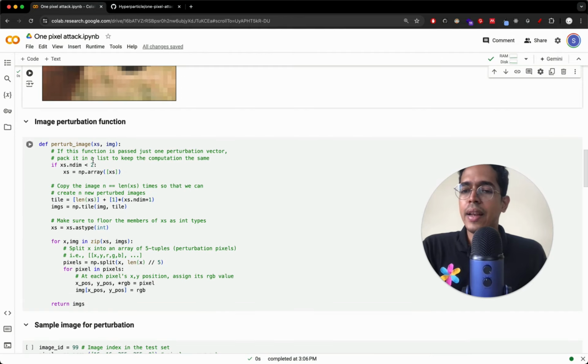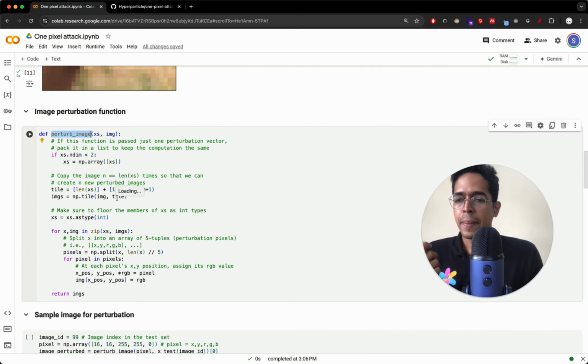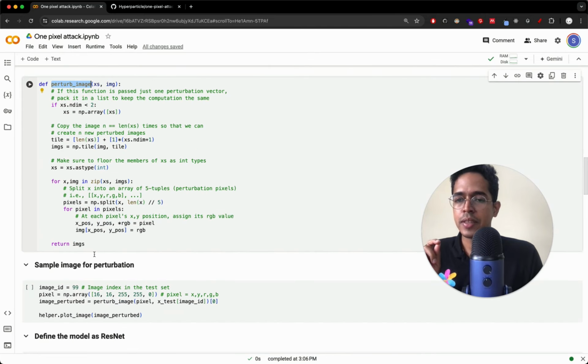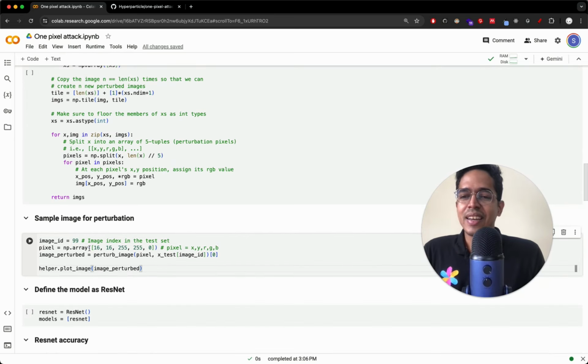Now we define an image perturbation function, the perturb image function, in which we modify one of the pixels. We select the same horse image, the image with index 99, as the sample image for perturbation. And we will just define an array of 5 values. You might already be able to guess what these 5 values are.